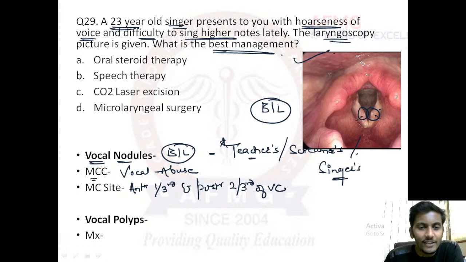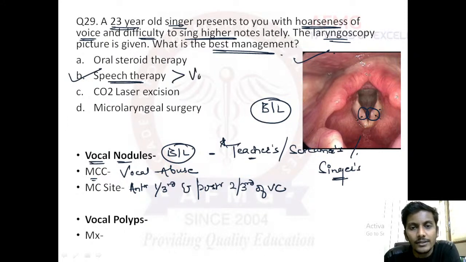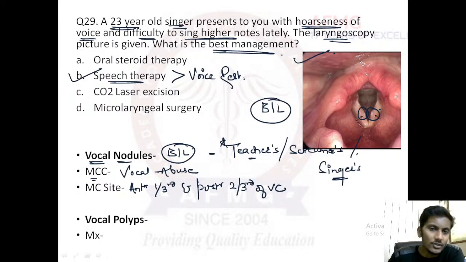So the treatment of choice in vocal nodules is definitely speech therapy. Please remember, the treatment of choice in cases of vocal nodules is speech therapy, preferred over voice rest. Voice rest can also be done, guys, but the best treatment would be speech therapy. Oral steroid therapy is not given. CO2 laser excision is done in cases of polyps.